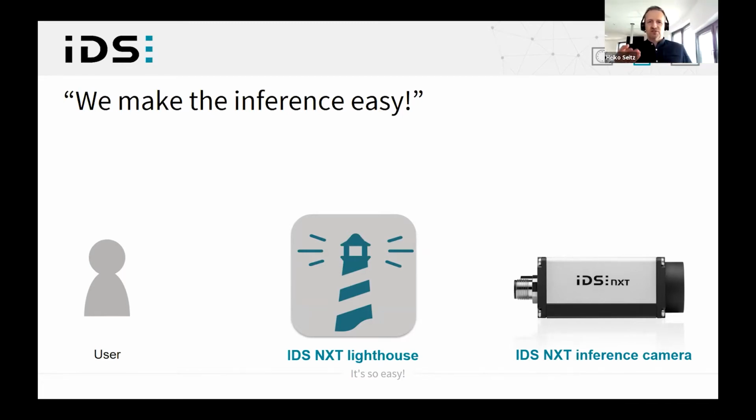You become the user of a system that relieves you of any specialized knowledge and yet provides you with maximum support. With no prior knowledge of artificial intelligence or application programming, you can build up an AI classifier with your own images, which is then ready to run on IDS Next cameras.